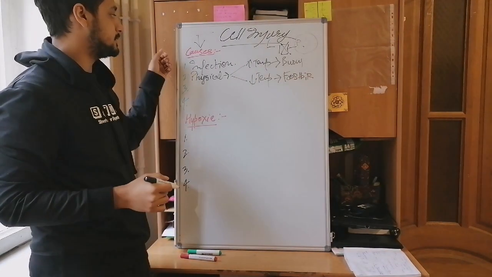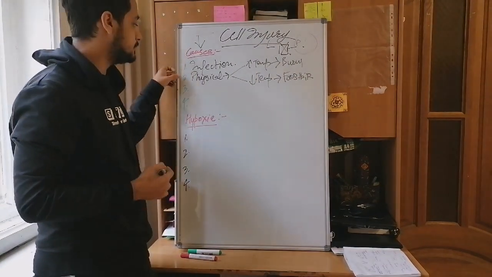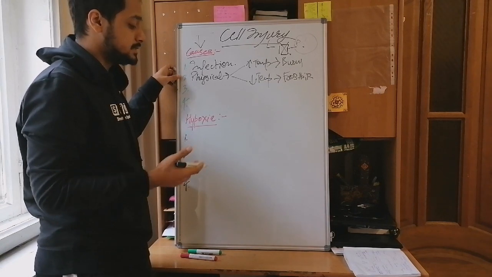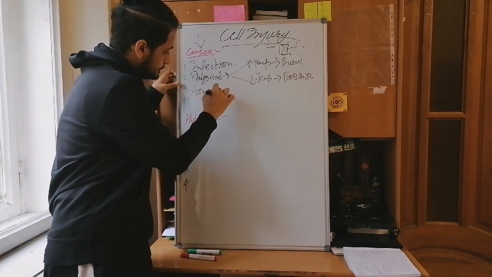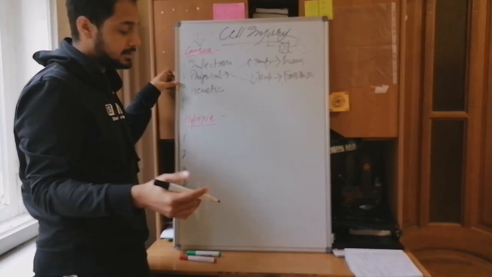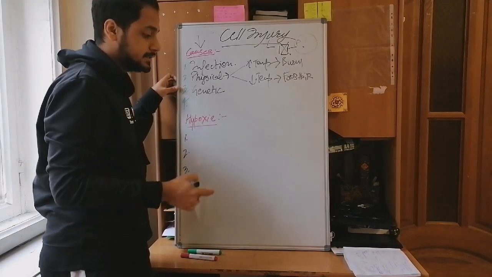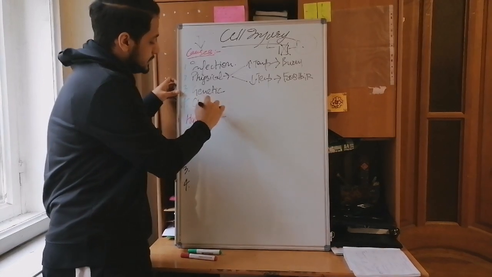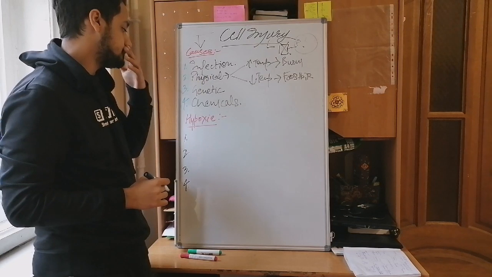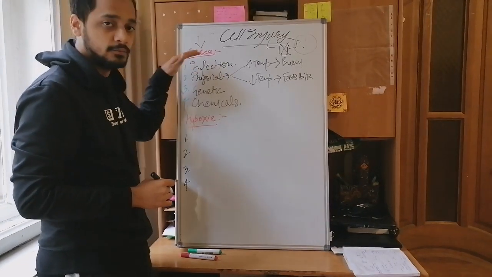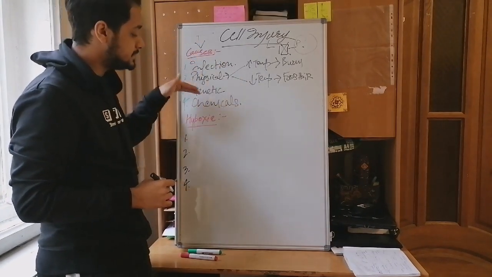Increase of temperature can cause burns, and decrease of temperature can cause frostbite. So the first cause is infection, the second cause is any physical change, and the third cause is genetic factors that can influence any cell. And apart from that, the fourth cause is chemicals, any exposure to any chemicals that can affect the cell. So basically, these are the four main causes of cell injury.